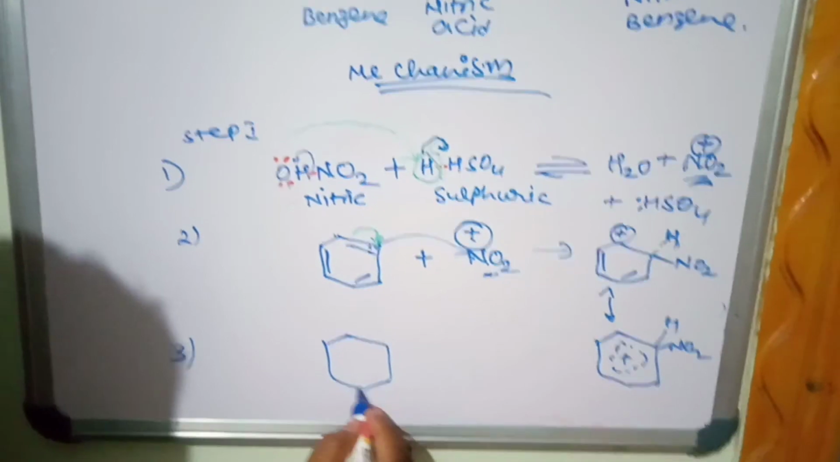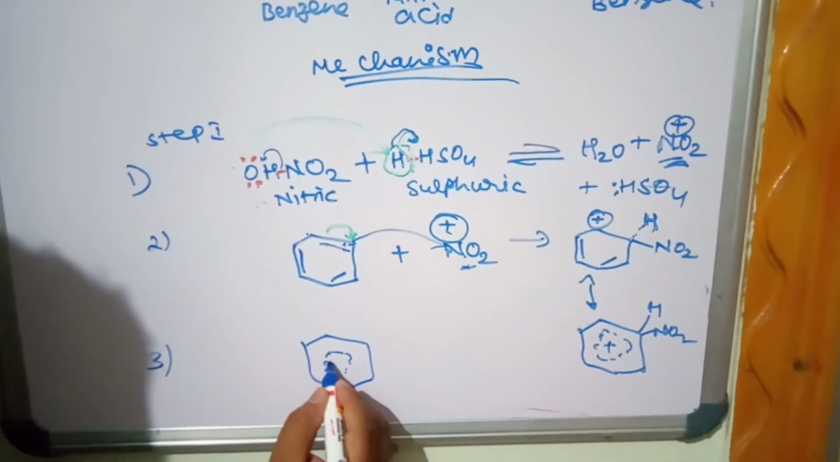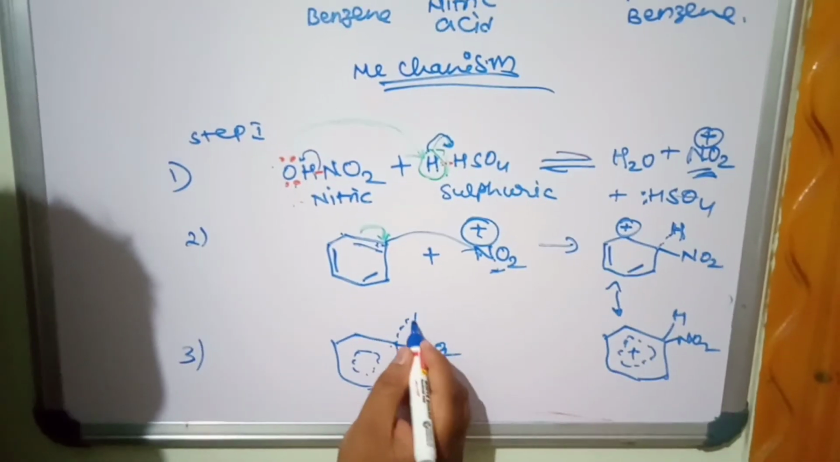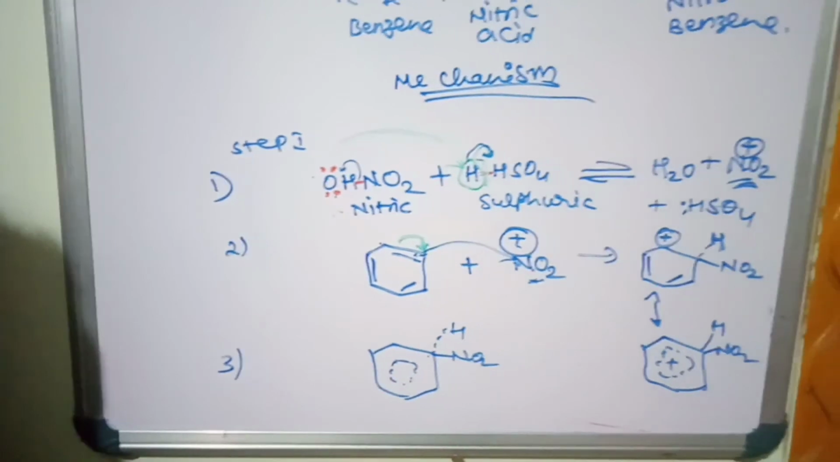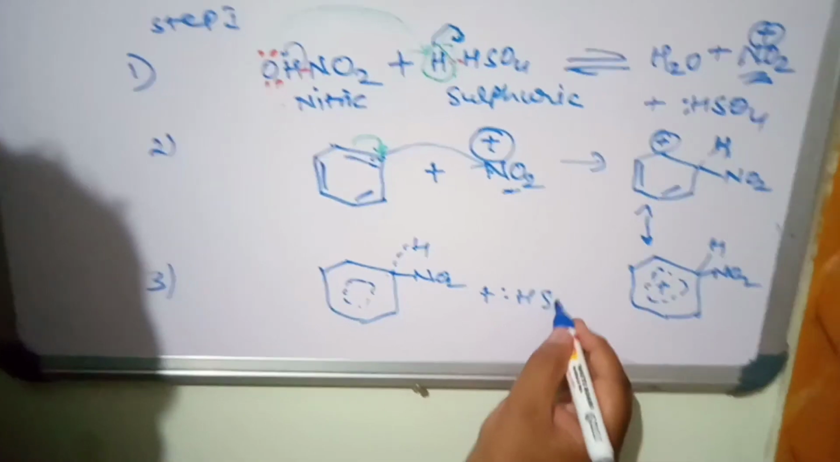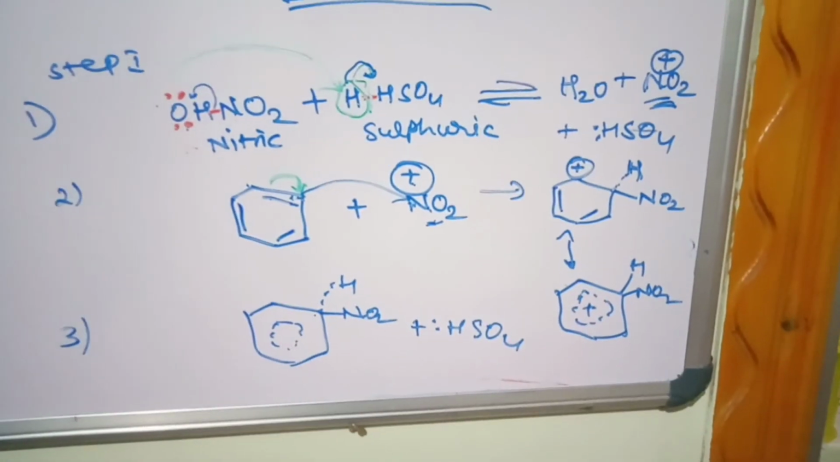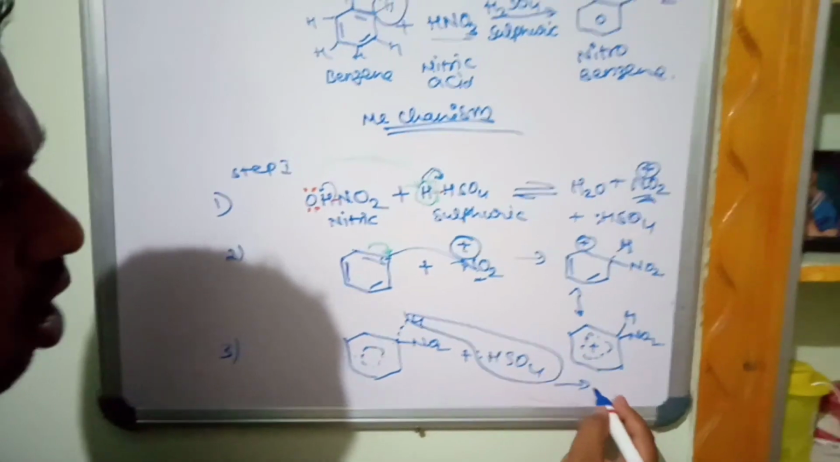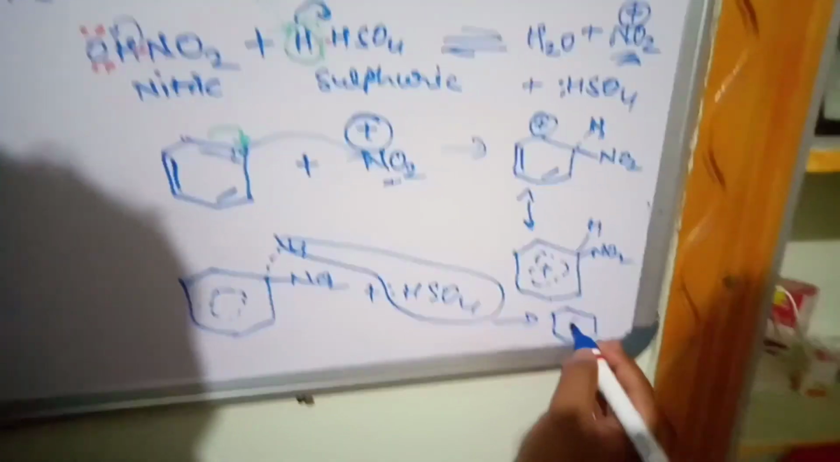Third step, what happens, this dispersed charge with the nitro group, and there is a hydrogen. In every carbon there is hydrogen. What happens, the bisulfate which is formed in the first step, sorry, not bicarbonate, bisulfate, is the conjugate base, and it will take this hydrogen. Hydrogen leaves a pair of electrons, and forms nitrobenzene.